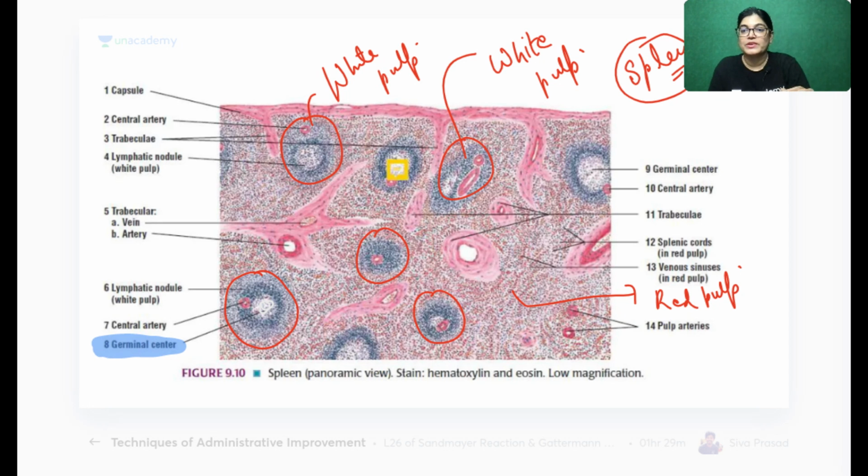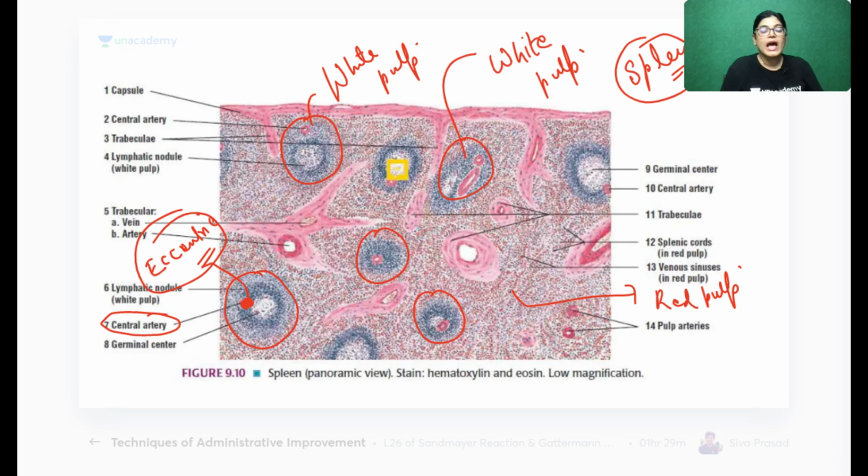In the examination, you have to write the characteristic features to identify the slide of spleen. You can write that in the white pulp, you can see this red structure residing here. This structure is the central artery. The location of the central artery is towards the periphery, and this location is called eccentric.